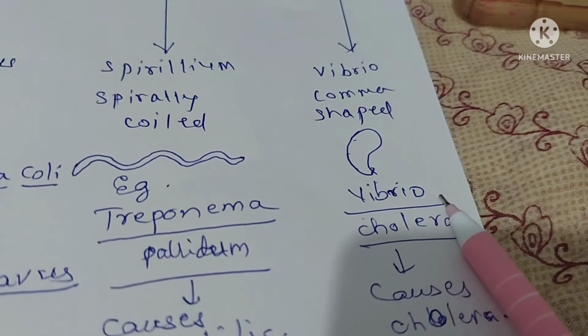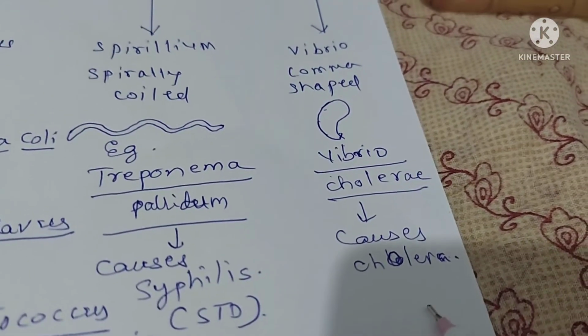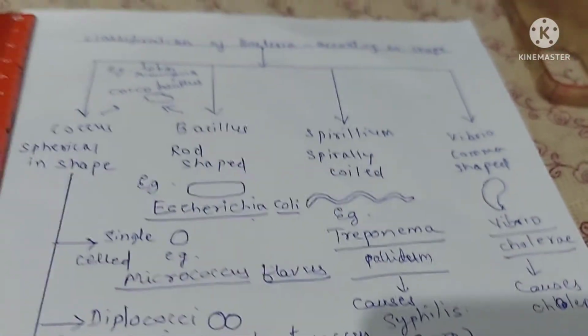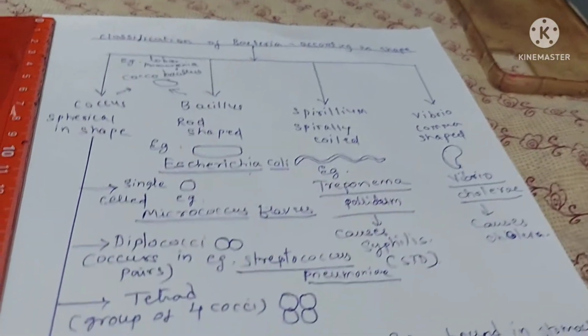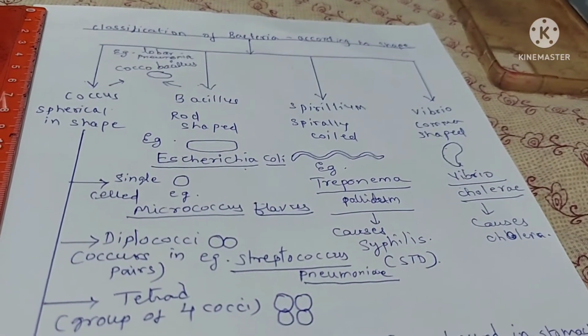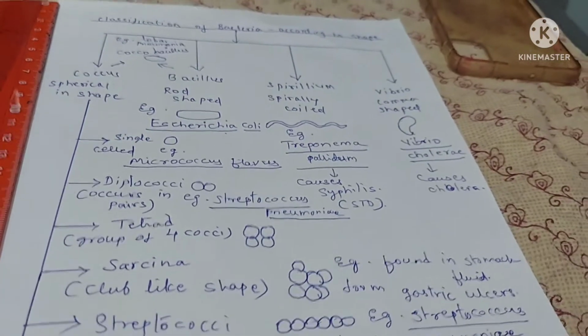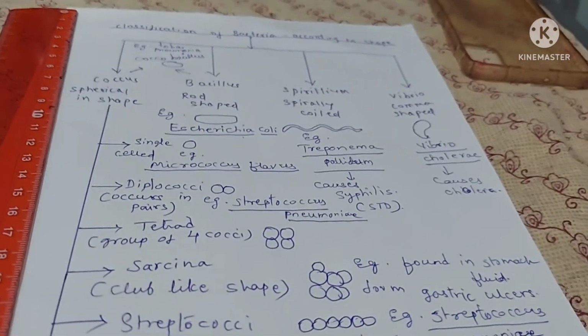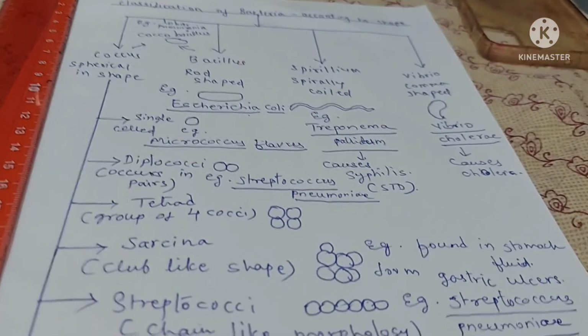Then the example given again in the textbook is Vibrio cholerae, which is causing cholera. Now you can see this. I am going to put a full picture of this after this explanation gets over. So I will be adding the full chart picture also along with this.